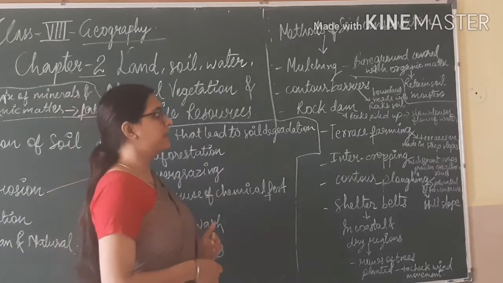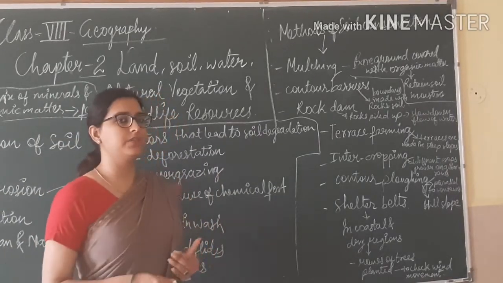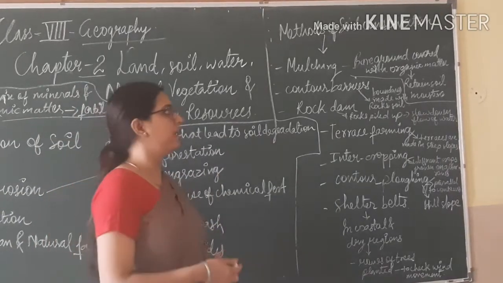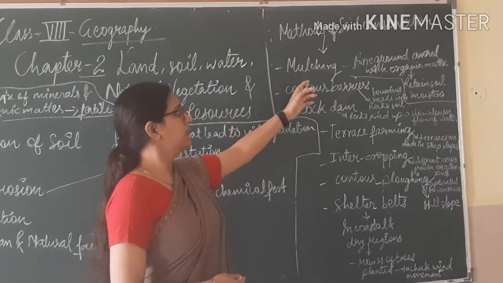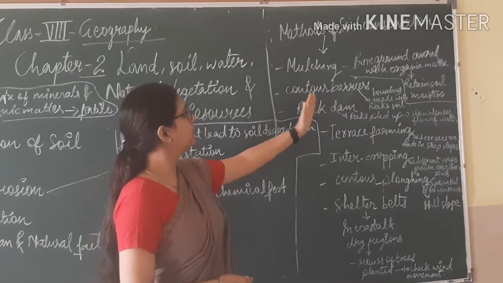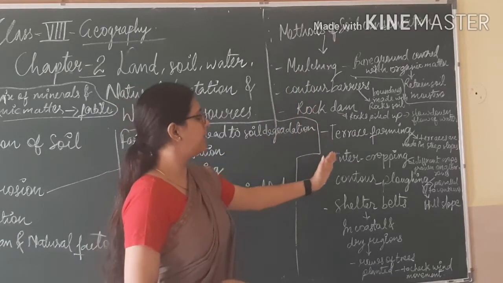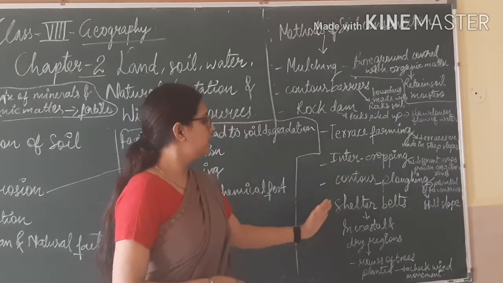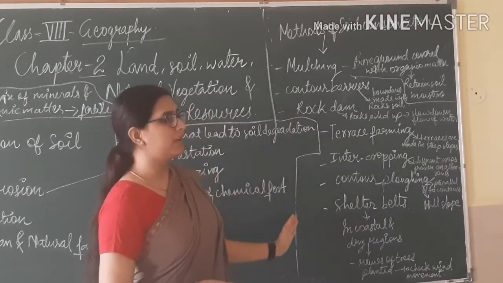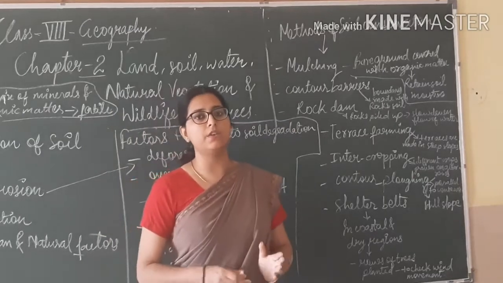Now the methods of soil conservation means how to conserve the soil. The methods are mulching, contour barriers, rock dam, terrace farming, intercropping, contour plowing, shelter beds.